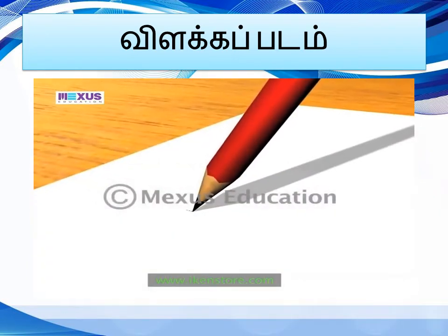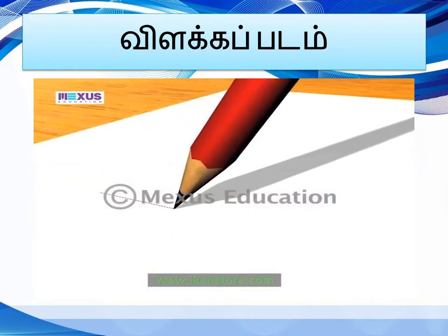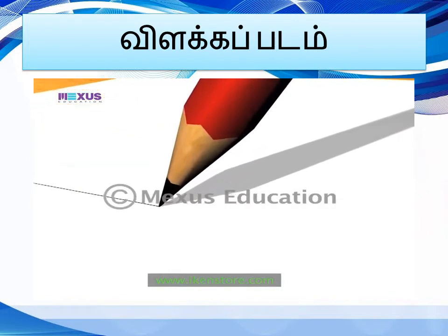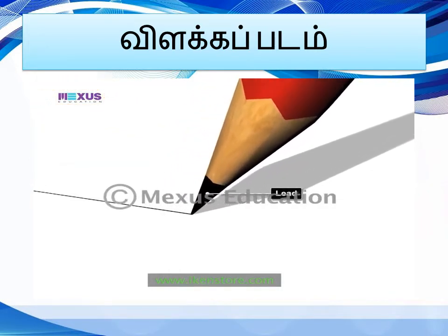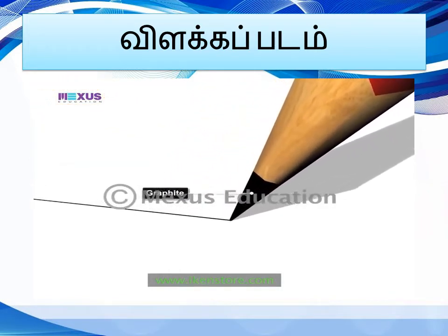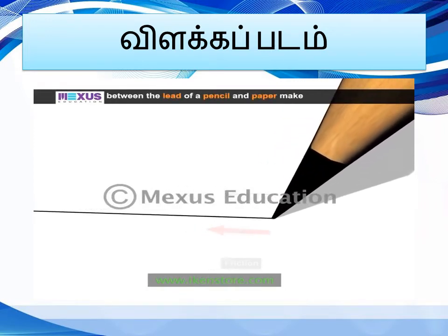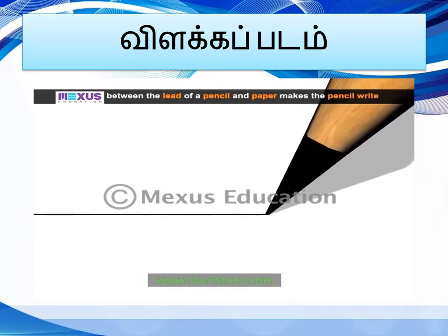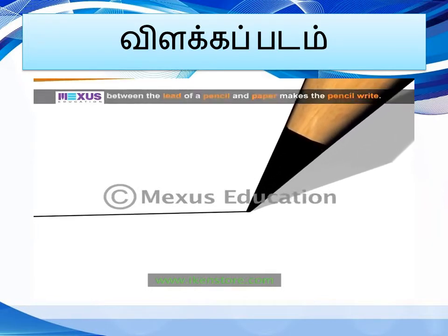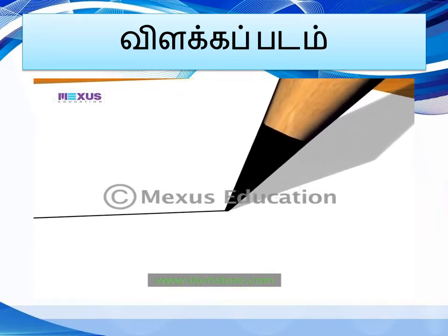We use a pencil to write. Pencil writes because of friction. The lead of a pencil is made of graphite. Friction between the lead of a pencil and paper causes small particles of graphite to break off and get deposited on the paper.